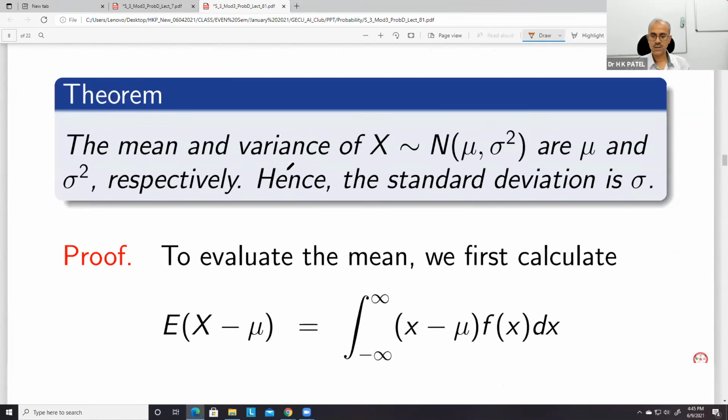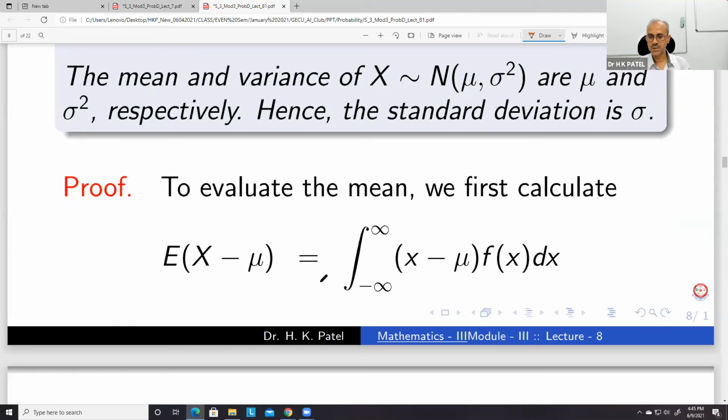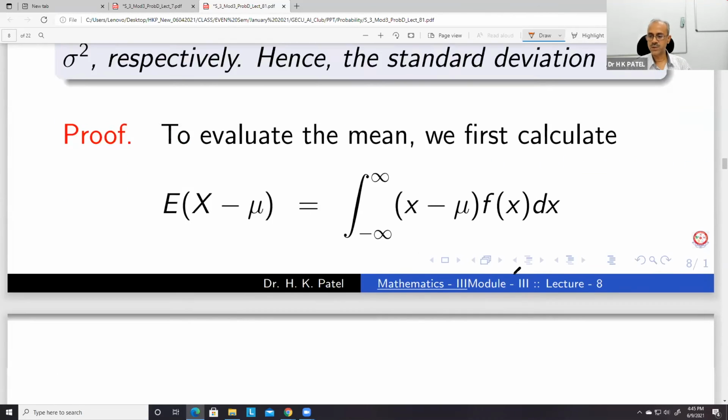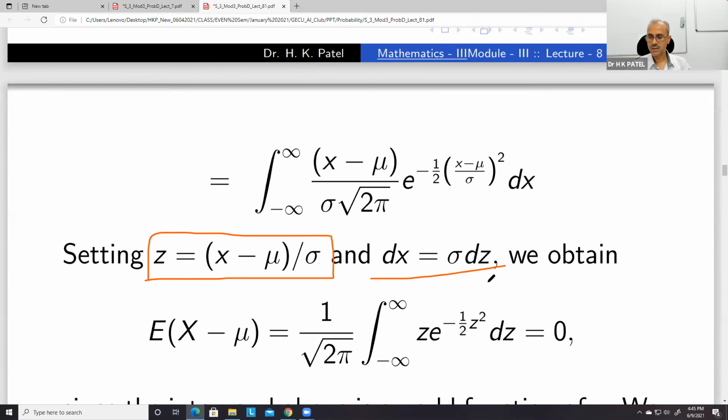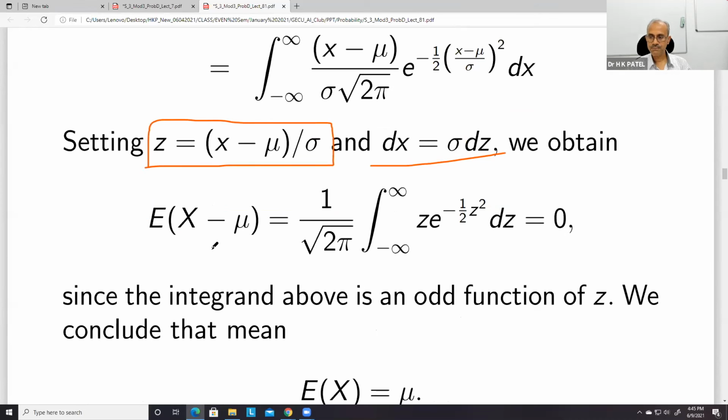You just substitute the x minus mu and f(x), and then take z is equal to x minus mu upon sigma. So dx is equal to sigma dz. So we get this integral.